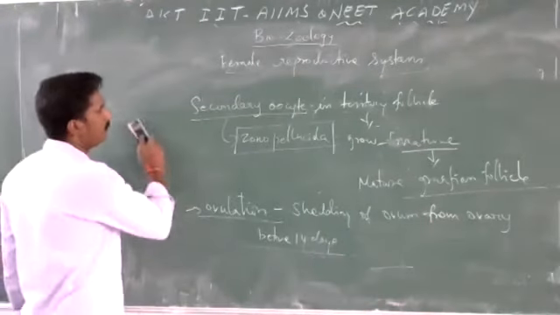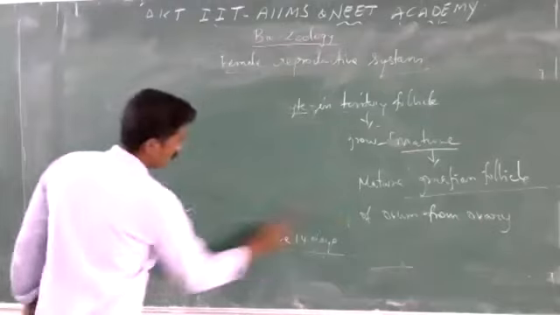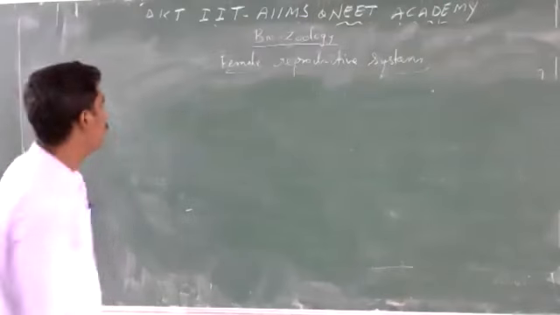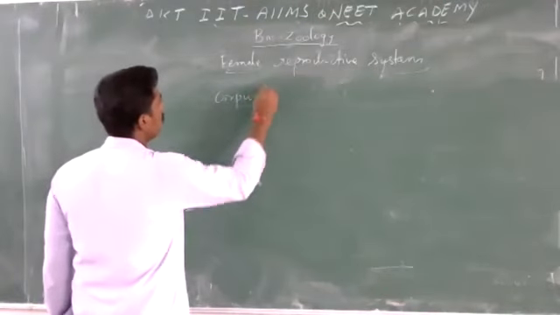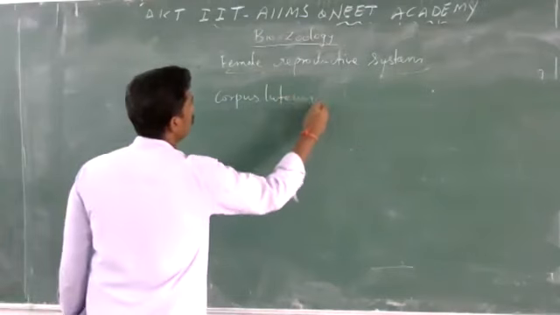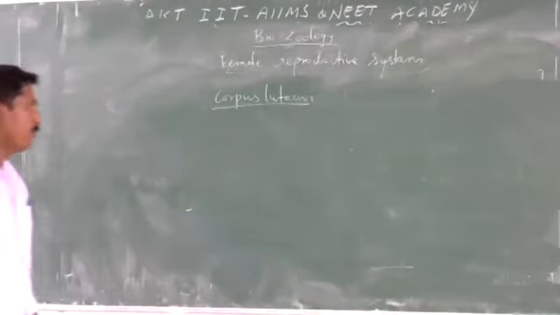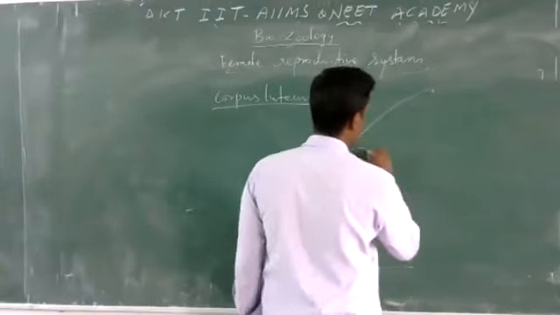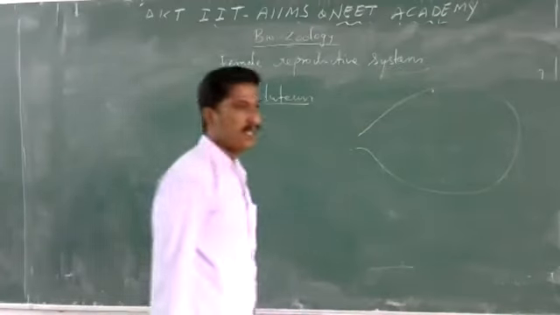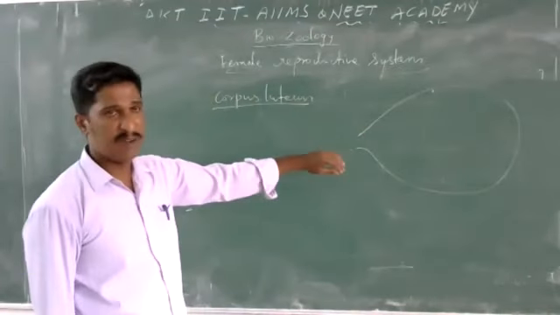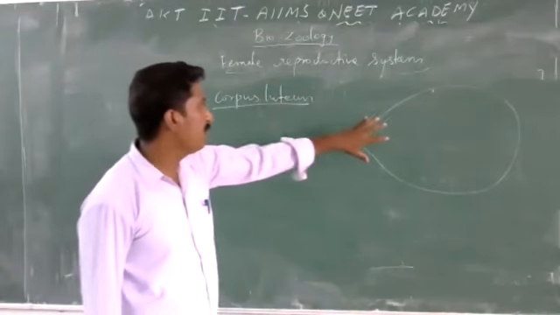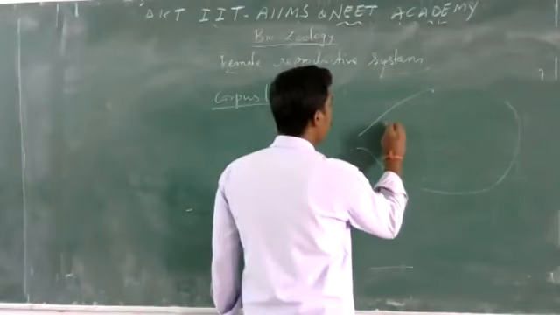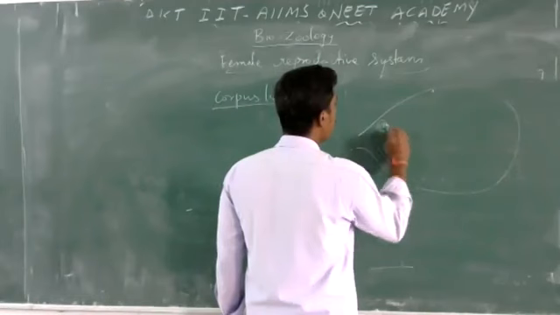The next step: corpus luteum. We know that the ovary is an almond-like structure. You know that a pair of ovaries is present in a female, each 2 to 4 centimeters long. Within the cortex region of the ovary, many follicles at different stages will be present.